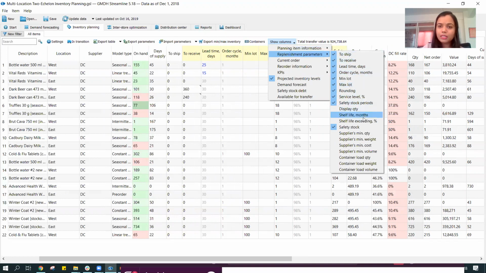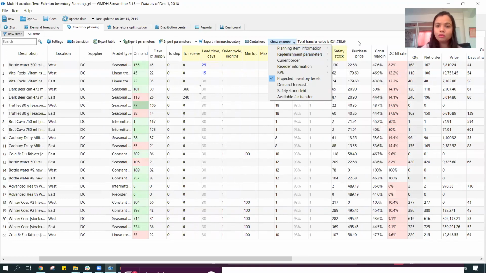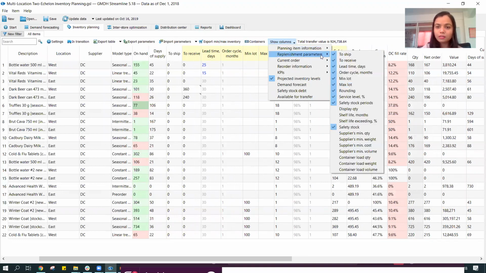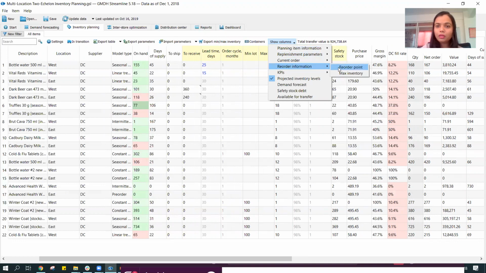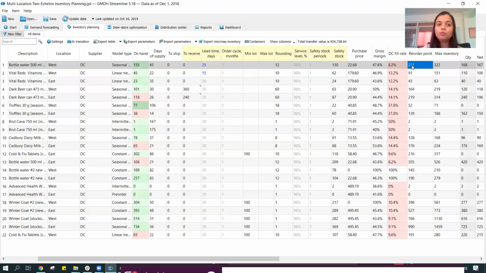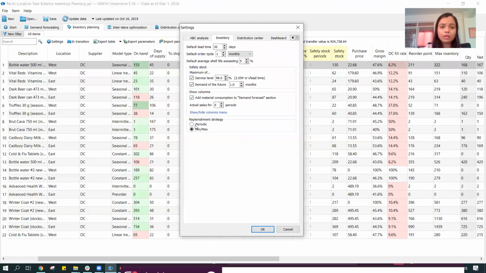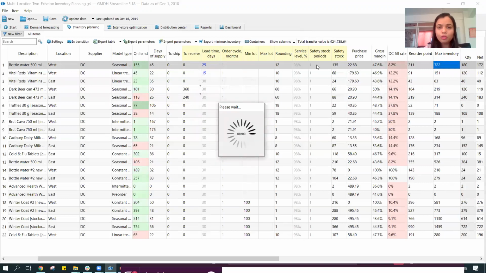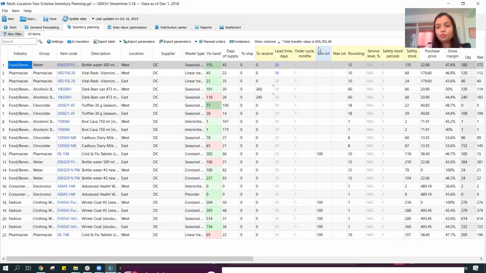I can choose to activate and deactivate whatever columns that I want to have over here, or hide them. That all depends on me. I want to have a reorder point and a maximum inventory strategy. So over here it tells me that my reorder point is 211, before which we are not going to place an order, or in this case it's 91, and the maximum inventory that I can keep is 322. So automatically that would be taken into consideration by the system. I'm going to move back to periodic strategy for now, just for this calculation over here.